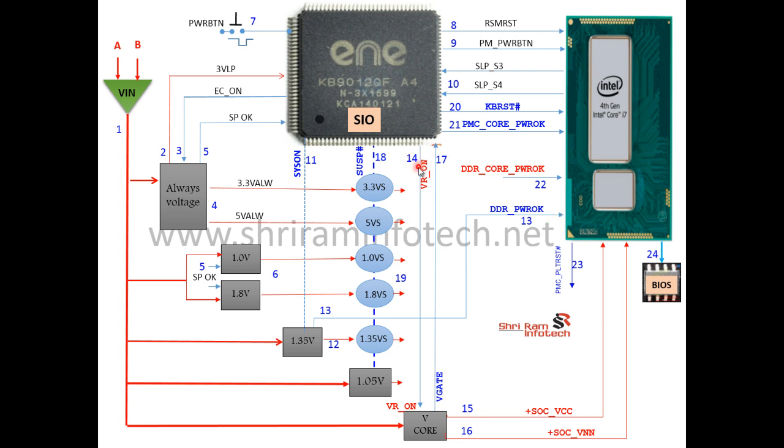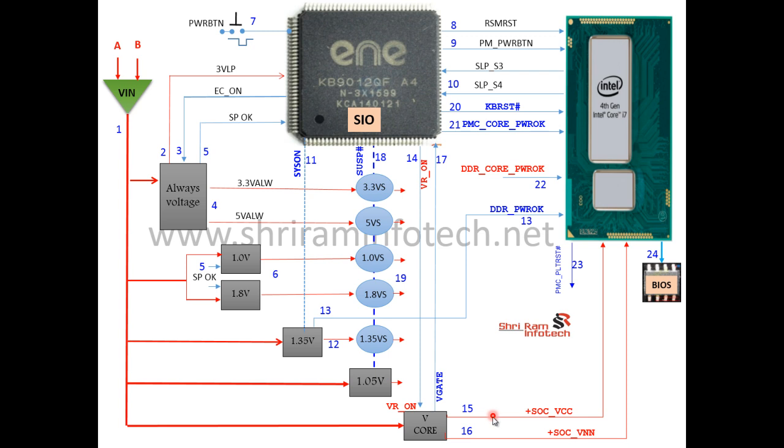The next step is the VR on signal, that is step number 14. After system on, SIO emits one signal, that is the VR on signal, to this V core section, that is a VRM section. In this VRM section there are two sections, V core voltage and graphics core voltage. This is step number 15 and 16. Two voltages will be generated, and that voltage is supposed to be in between 0.7 volt to 0.9 volt.